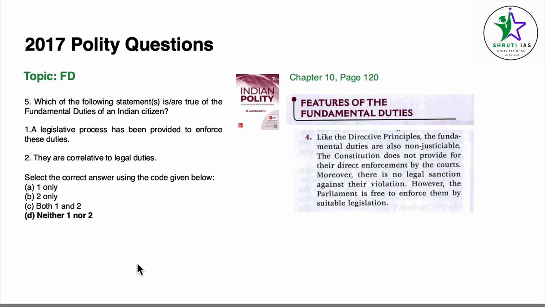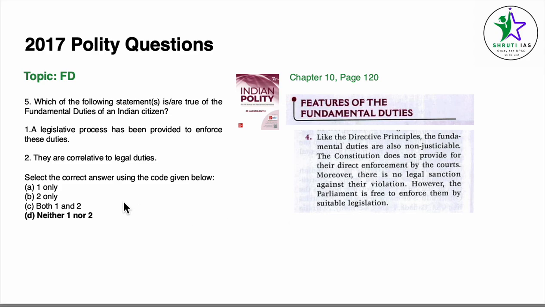Like the directive principles, the fundamental duties are also non-justiciable. So they don't have a legislative process to enforce them. The Constitution does not provide for their direct enforcement by the courts. Moreover, there is no legal sanction against their violation. However, the Parliament is free to enforce them by suitable legislation.